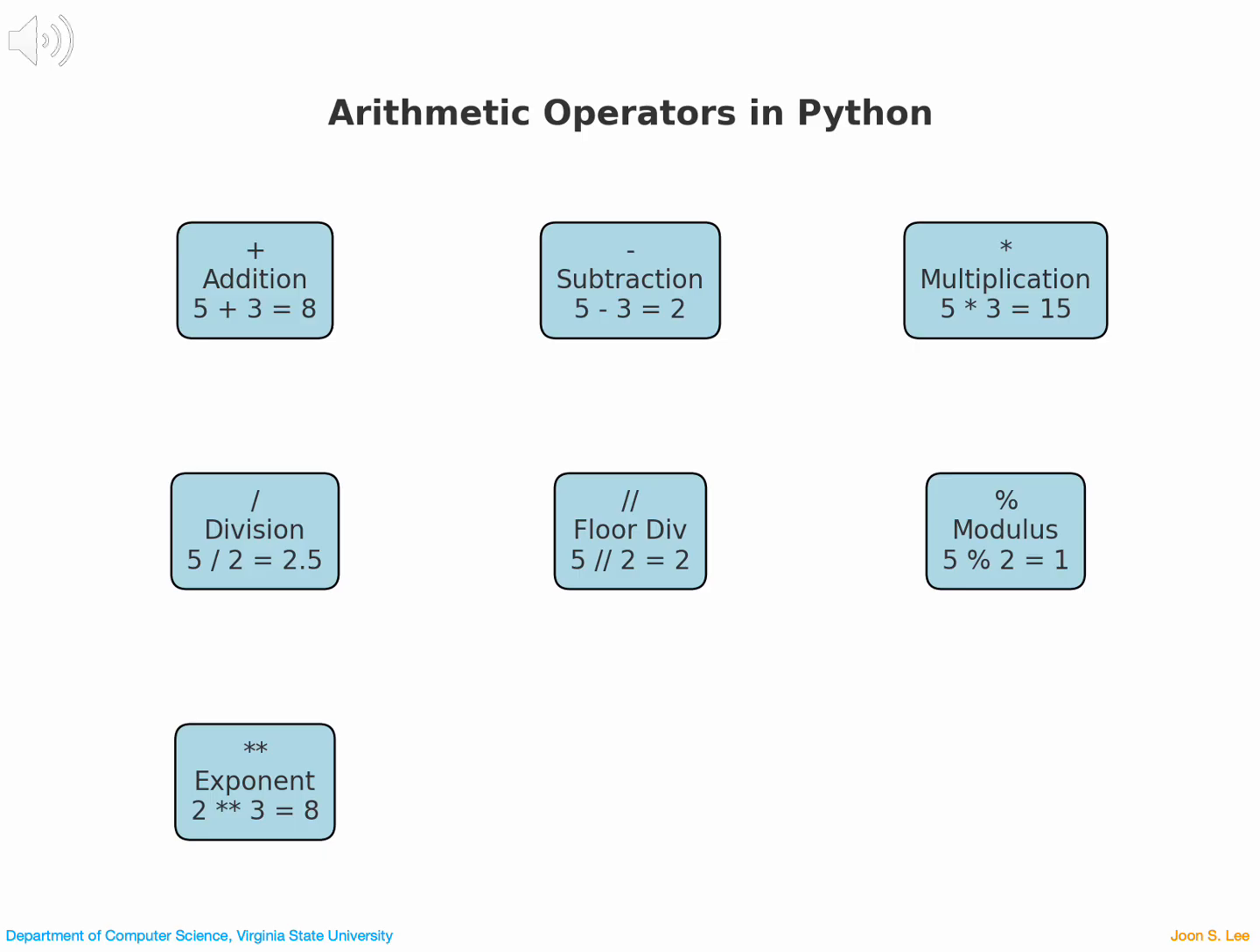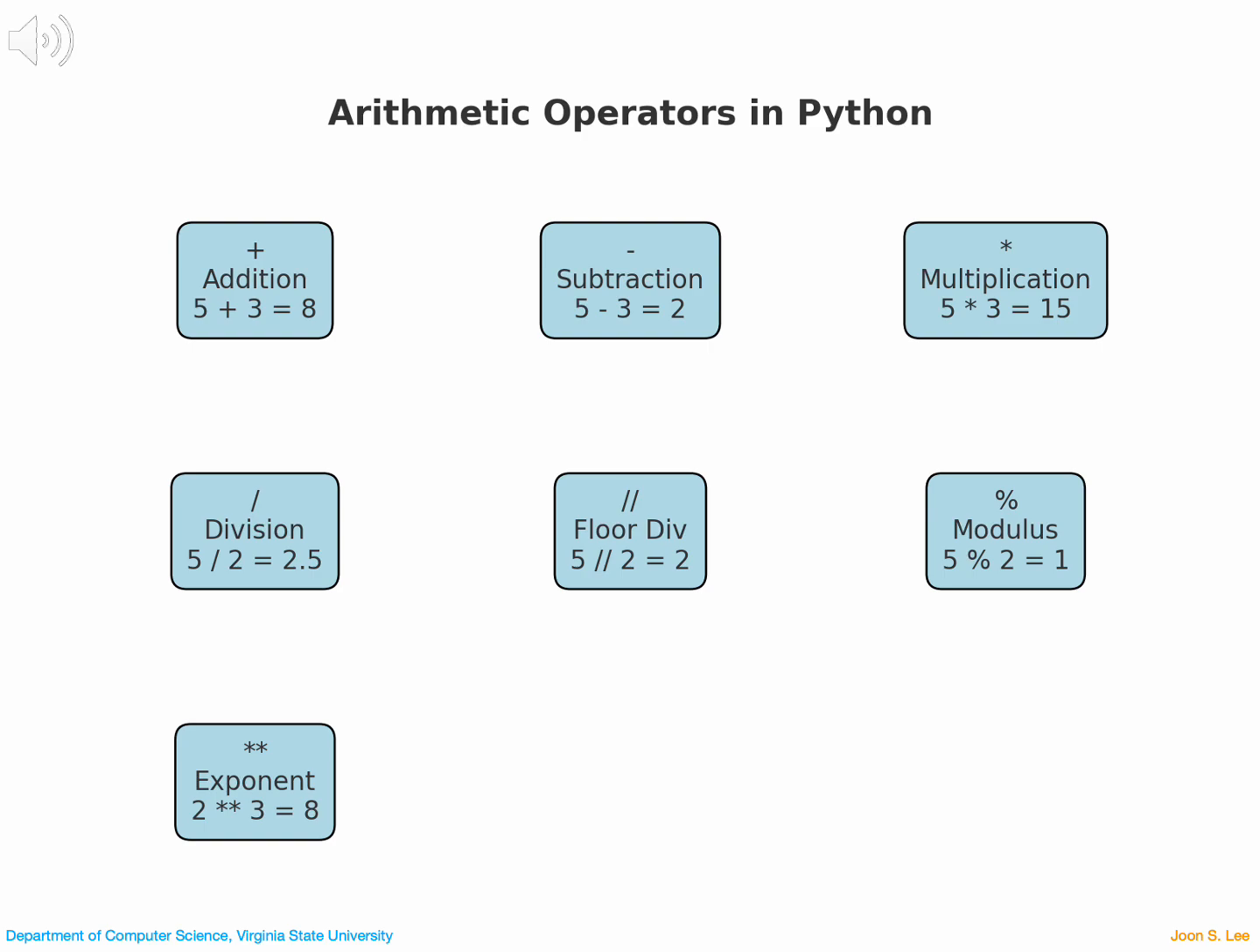Python provides several arithmetic operators for performing calculations. The plus sign is used for addition. 5 + 3 gives 8. The minus sign is subtraction. 5 - 3 equals 2. The asterisk is multiplication. 5 * 3 equals 15. The forward slash is normal division. 5 / 2 gives 2.5.